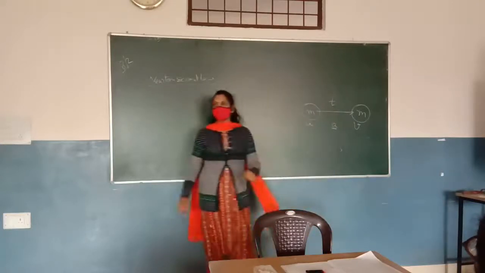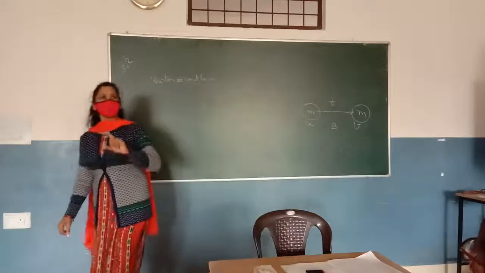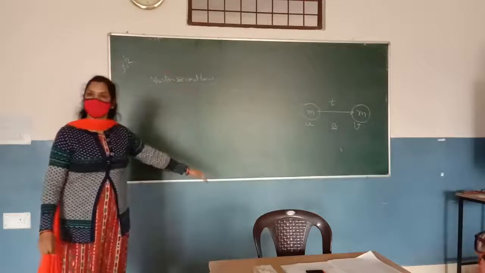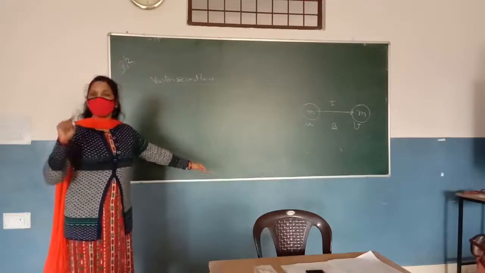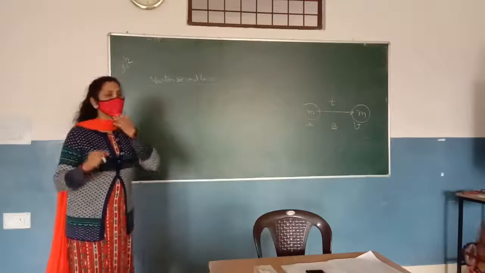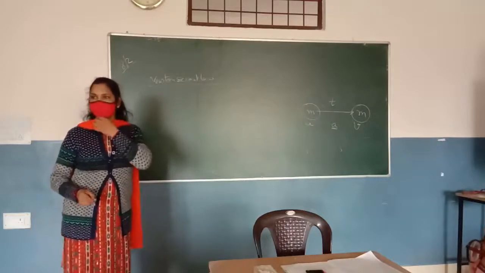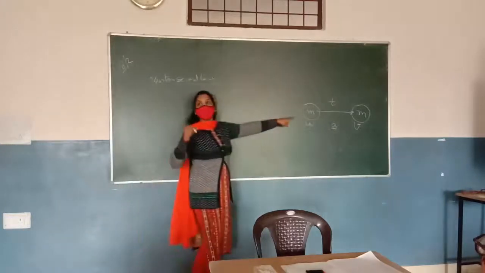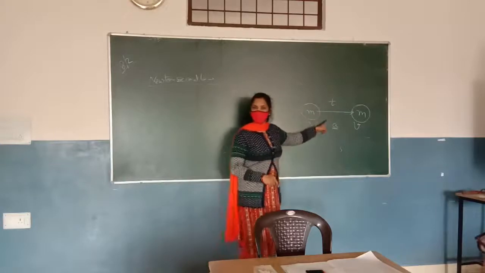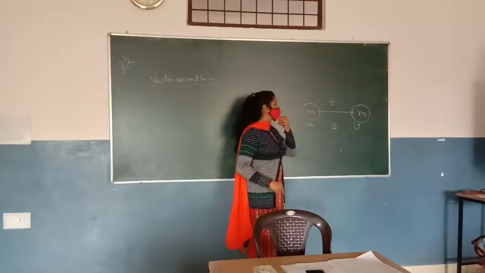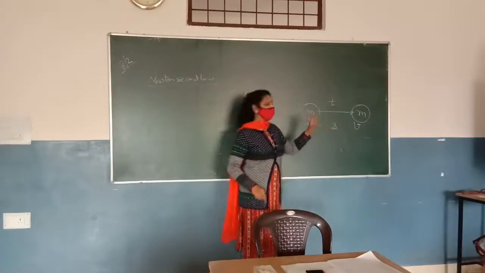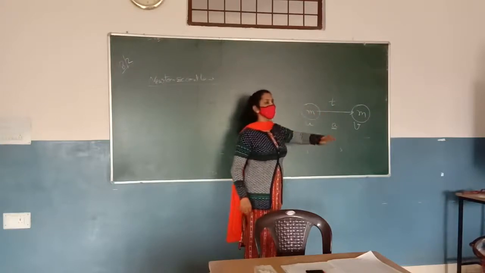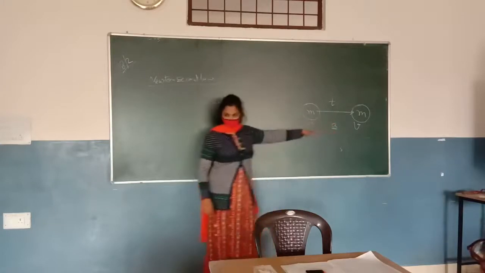Okay? So first of all, you should know what is Newton's second law. Newton's second law is not only the statement. You have to again write the derivation of the law. So first one, the law is the rate of change of momentum is directly proportional to the force applied in the direction of motion of the body. So this is the law. Then again, you will write all the statement about this. Let a body of mass m moving with the velocity of u, and after applying some force over it, its velocity changes to v in t time. Let the acceleration produced in the body be a. So what are you doing? You are mentioning all the terms which you are using in the derivation.